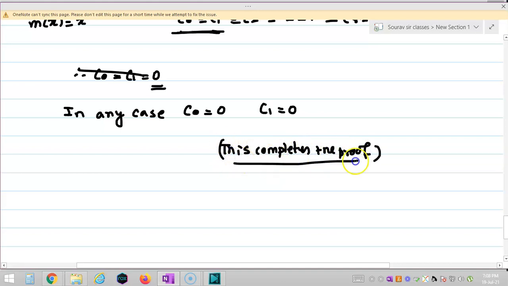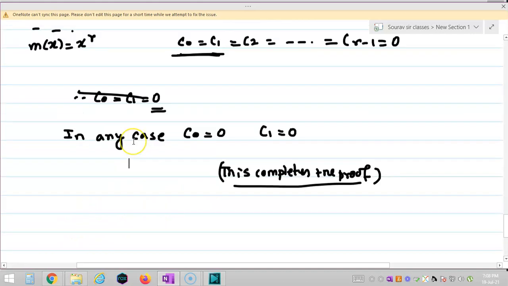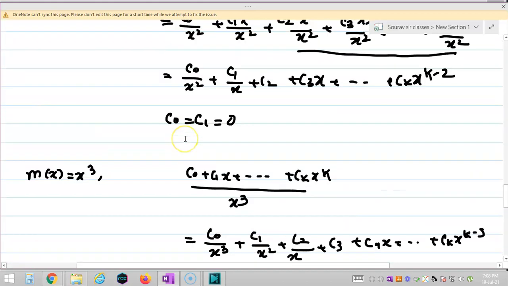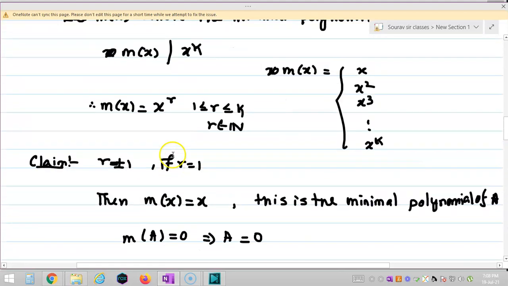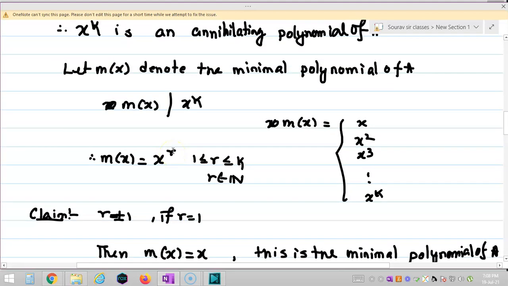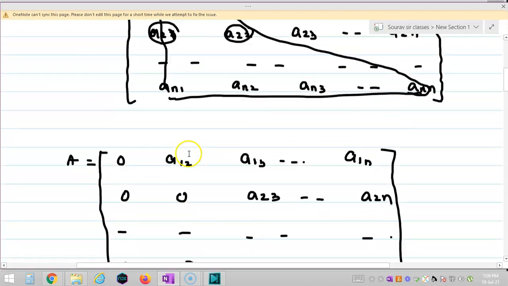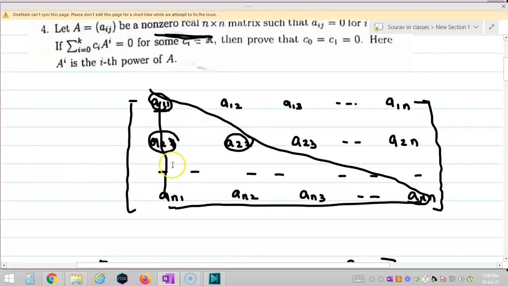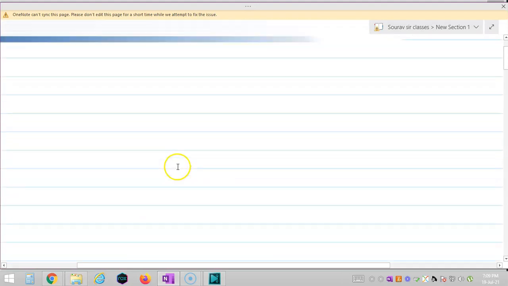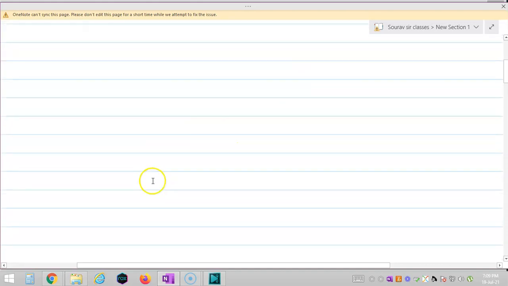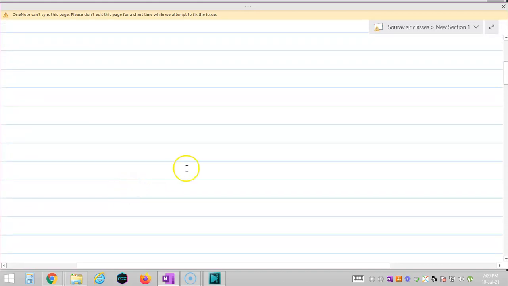This is a very clear proof. So we have solved question number 4, I think. Now let us solve the next question. Okay students. Just a second. Before that, I am going to erase all of this. So, let's solve the next question.